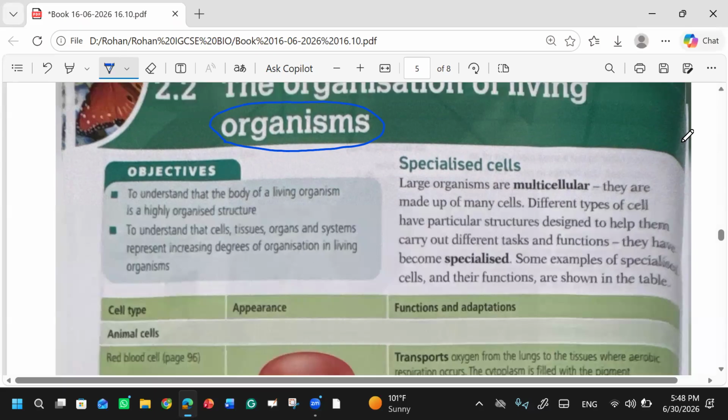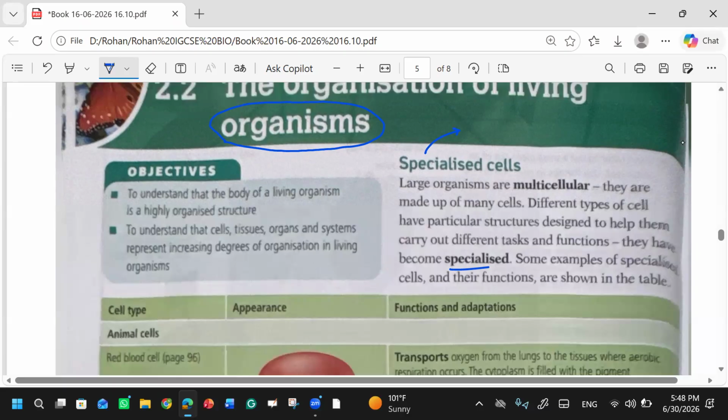Similarly, there are specialized cells within our bodies. Why are they specialized? Because they perform specific functions which are not performed by ordinary cells or any other cell. Just like red blood cells have a specific task.